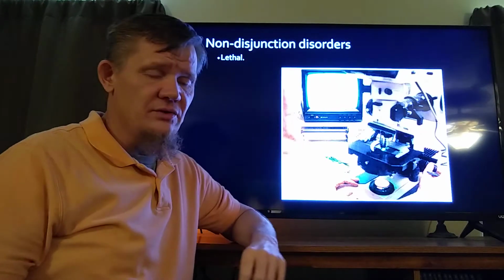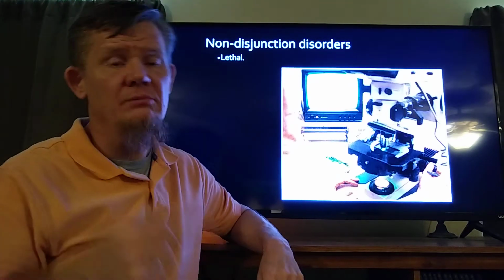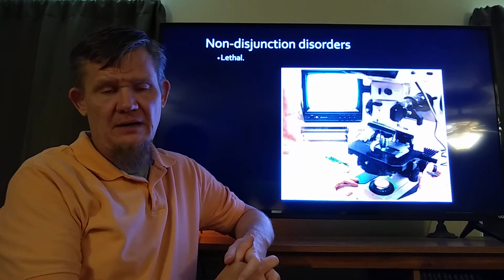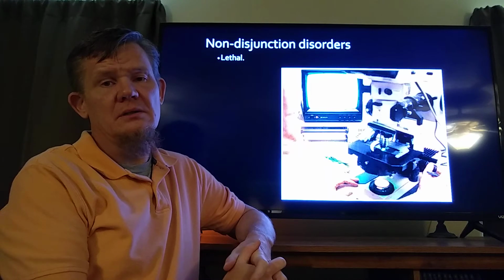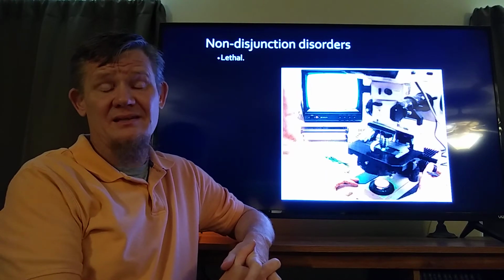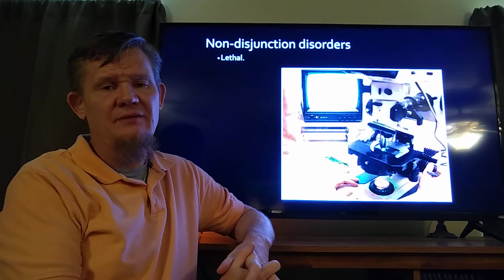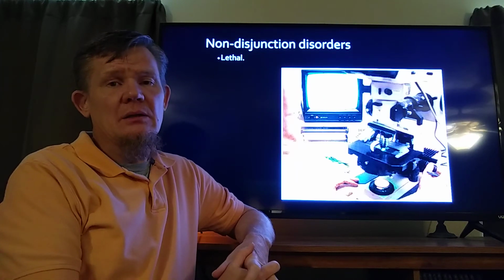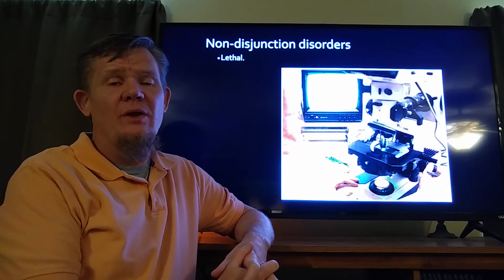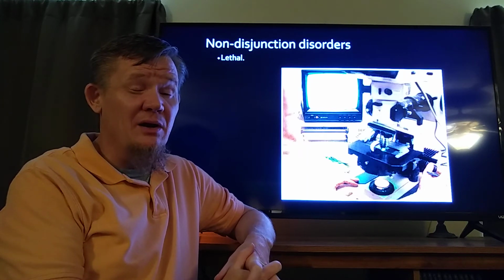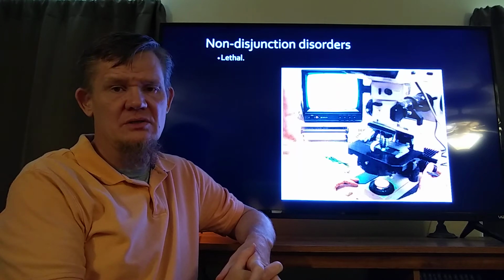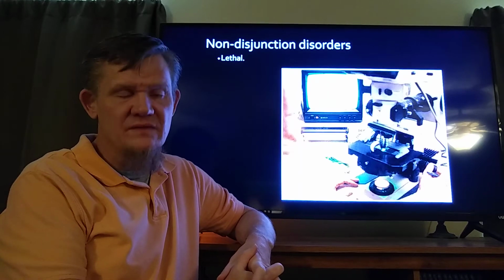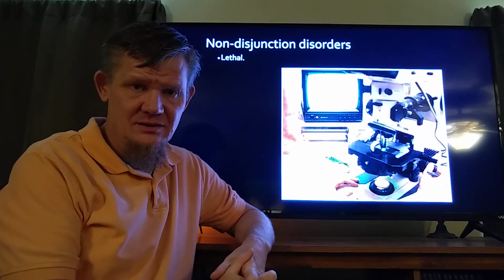Non-disjunction disorders. Those two things that are supposed to come apart are chromosomes during the process of meiosis. Remember that meiosis is all about separating the DNA. Meiosis is all about making the sex cells. In making the sex cells, you have to make cells that have half the normal amount of DNA. Non-disjunction disorders are where those chromosomes were supposed to get separated, and only one chromosome was supposed to go into a sex cell, but accidentally two got put in, two of the same kind. This is a non-disjunction disorder.